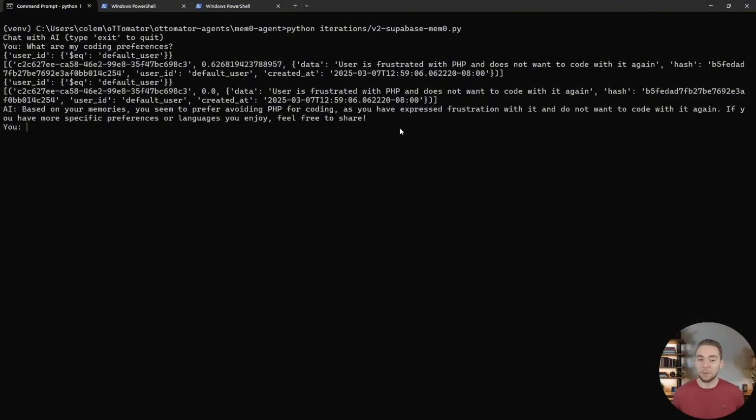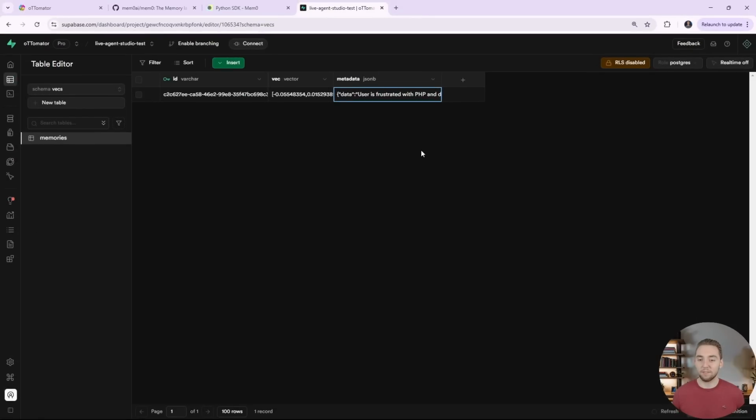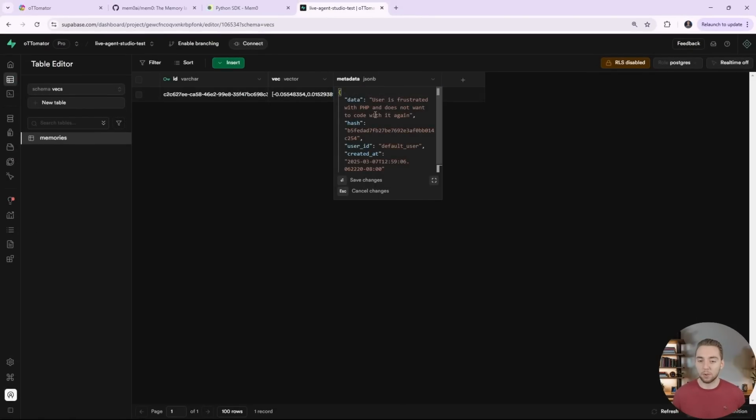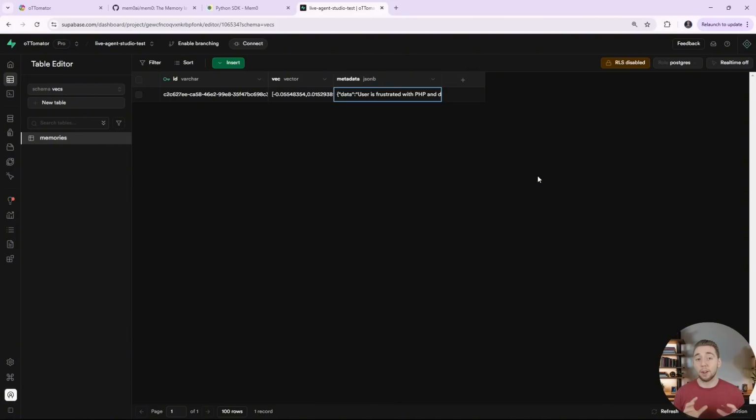And now the next thing that we need, we want something that really handles user authentication. Right now, we're just using a default value for the user ID. So now I'll show you how to set up Supabase authentication, use the user ID from the signed in user for the memory, and we'll have a whole front end for it.